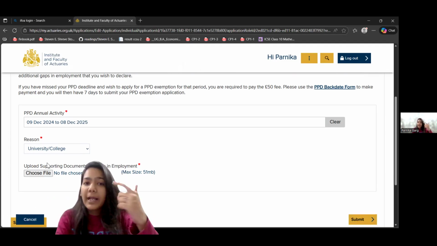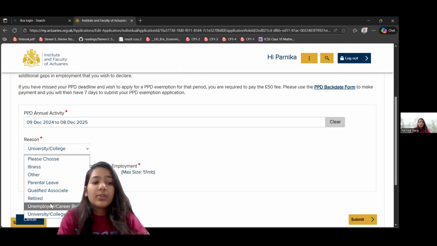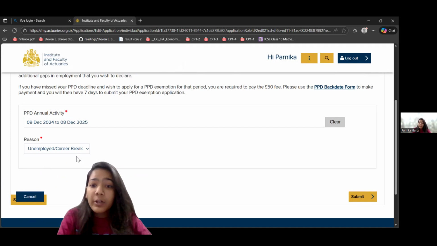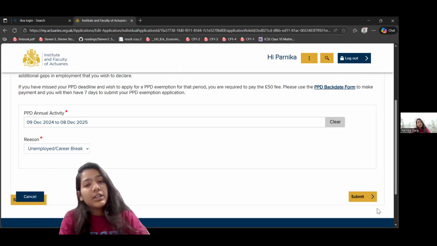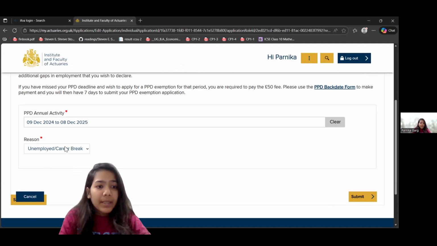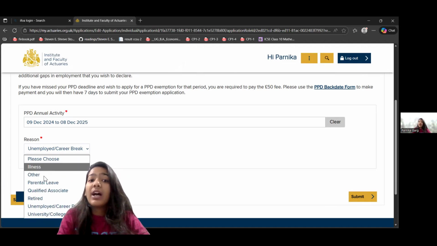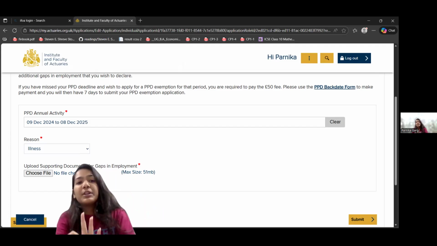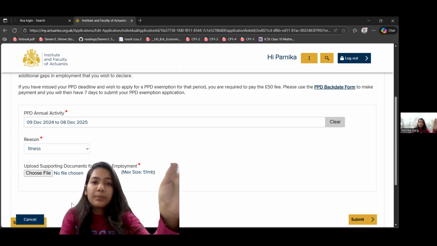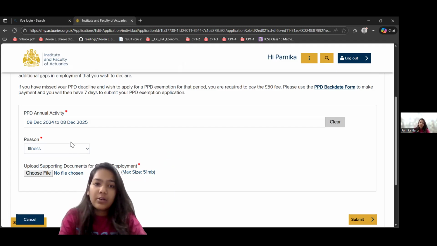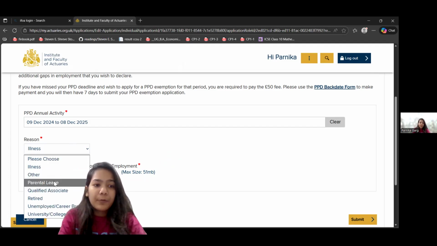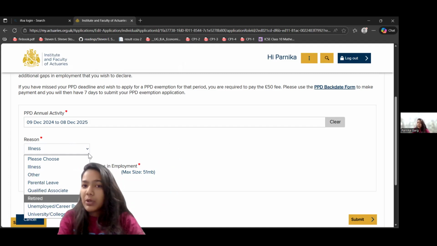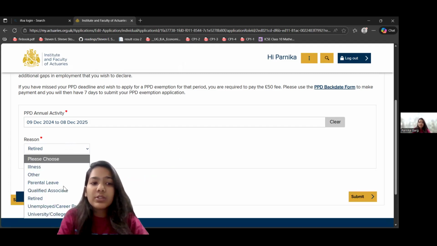Now let's explore other options as well. So if you are unemployed or on career break, you do not have to give any proof. So you just choose unemployed, career break, click on submit. Simple. If you were ill, then you have to choose your illness reports, from which period to which period you were ill, or the consent of your employer. Okay. If you were retired, no other documents are required. So you can choose the reason that fits you perfectly.